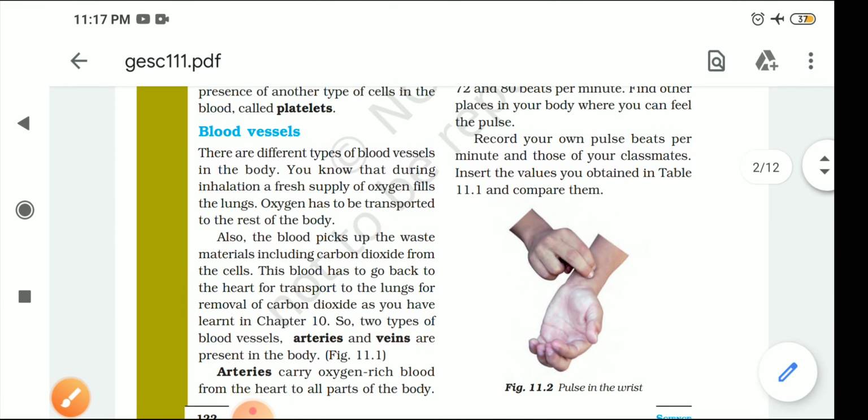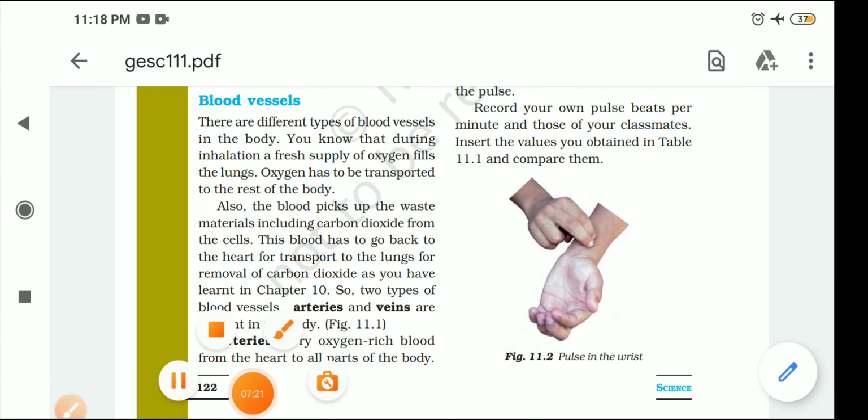Here you can see the blood vessel. Now see, there are different types of blood vessels in the body. You know that during inhalation, a fresh supply of oxygen fills the lungs. Oxygen has to be transported to the rest of the body. Also, the blood picks up the waste material, including carbon dioxide, from the cells. This blood has to go back to the heart for transportation to the lungs for the removal of carbon dioxide, as you have learned in chapter 10.